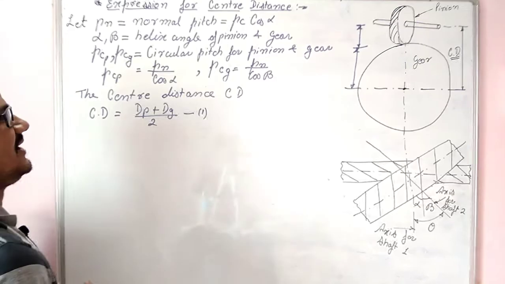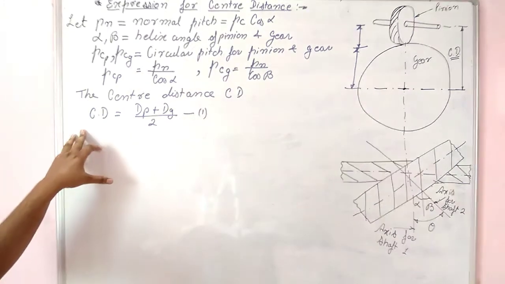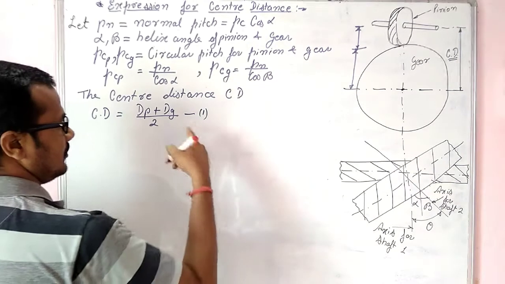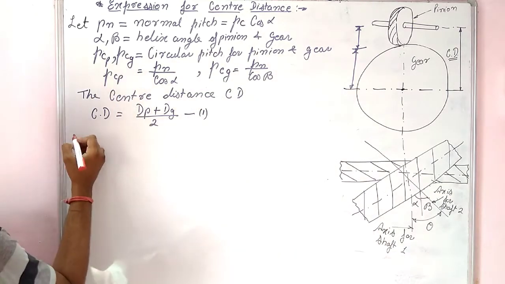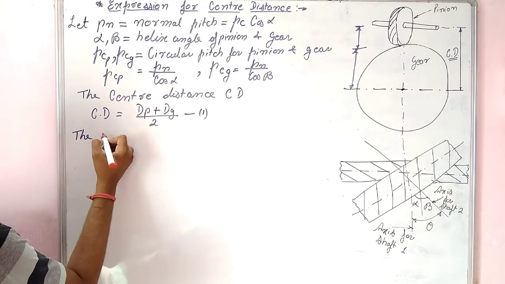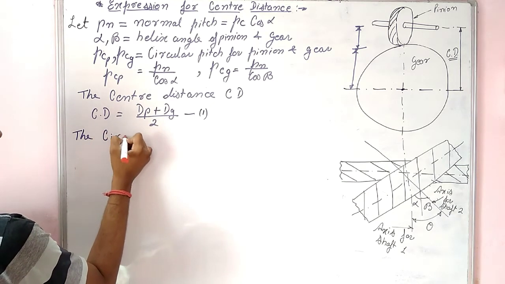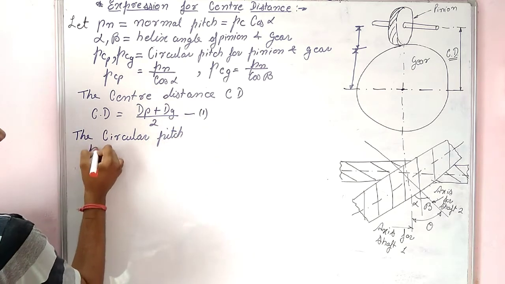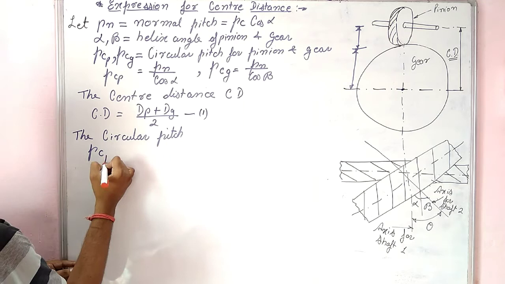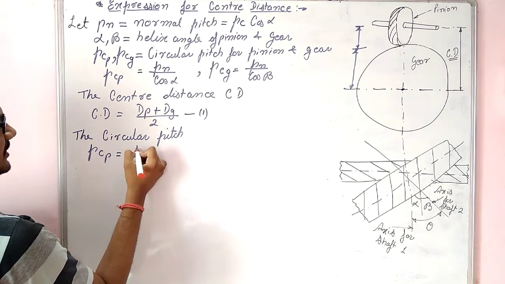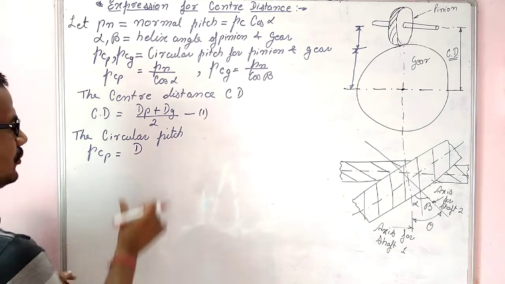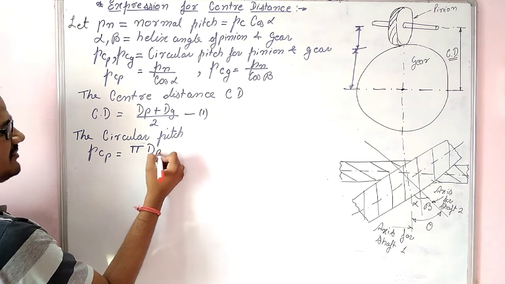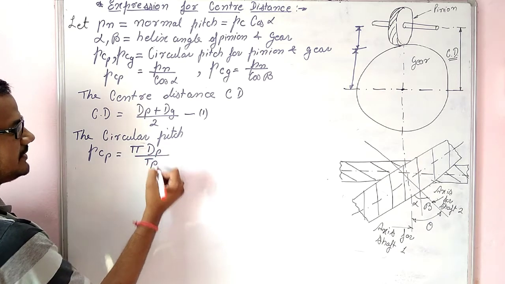Okay, let us find out this center distance in some more terminologies. This is equation number 1. We also know that the circular pitch PCP is nothing but pi into m, that is, pi into pitch circle diameter for pinion upon number of teeth on pinion, TP.